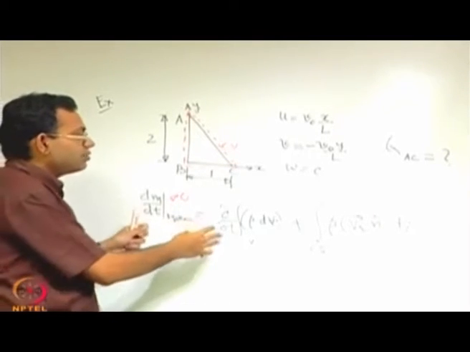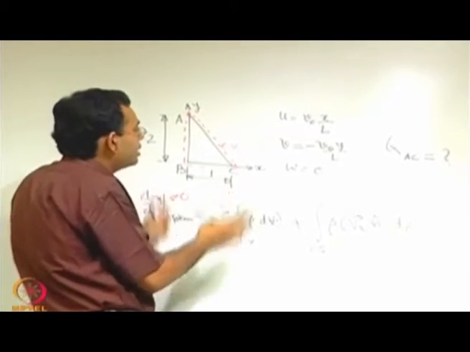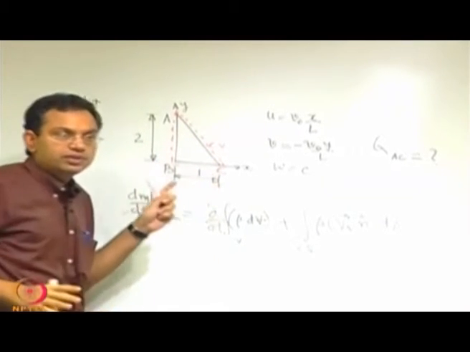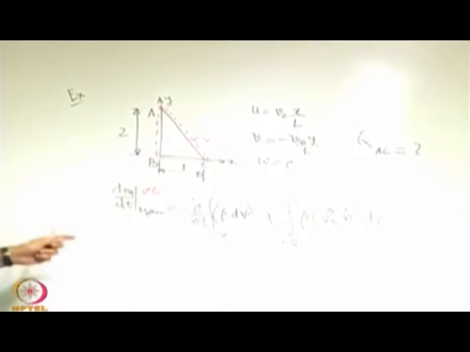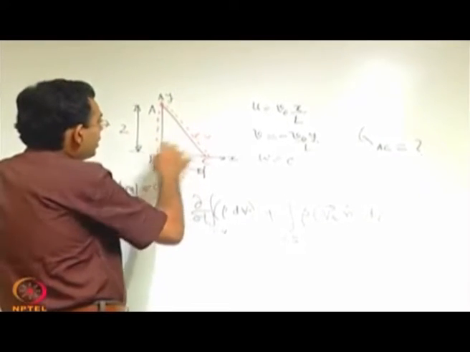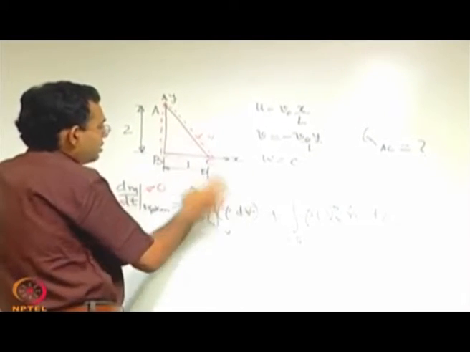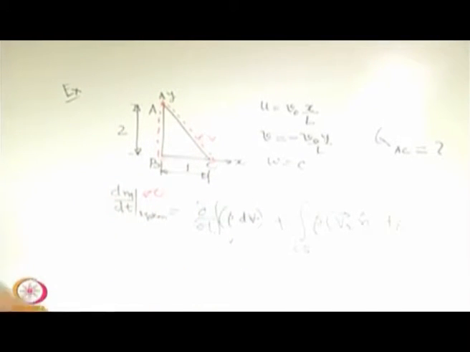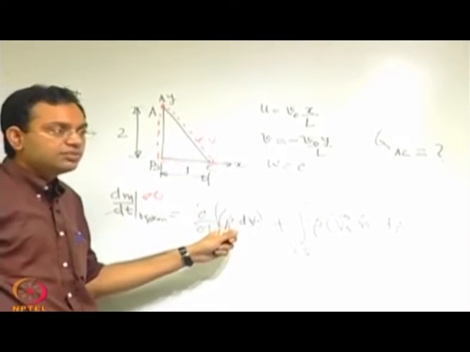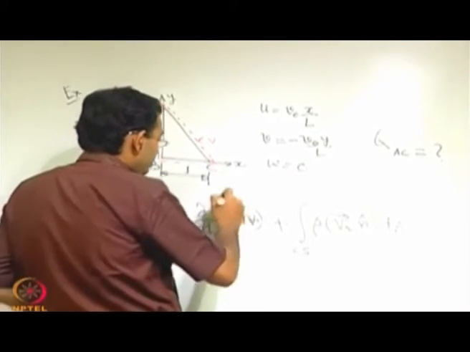So, the equations that you are writing should be pertinent to a particular control volume that you have chosen, and that should be clearly mentioned. So, this triangular shaped thing is a fixed control volume, the volume of that is not changing with time. So, it is not a deformable control volume, neither the density is changing with time. So, this term goes to 0.